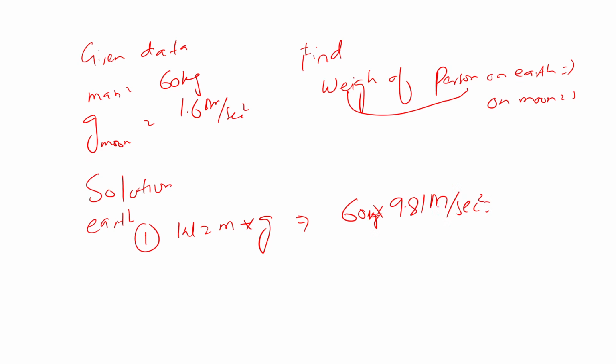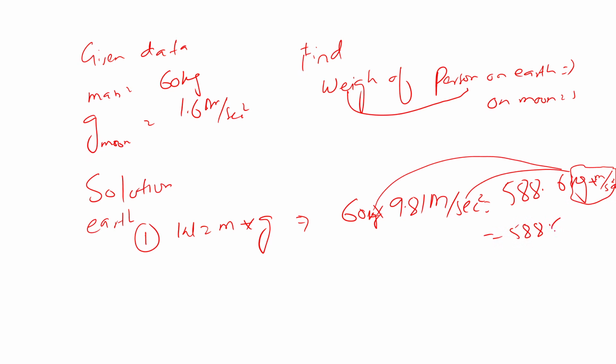So 60 multiplied by 9.81 is, I think, 588.6. The kg multiplied by meter per second square, as we discussed previously, is the Newton.